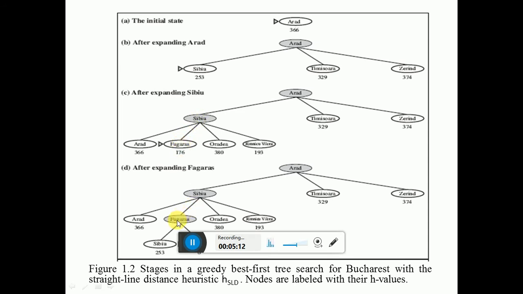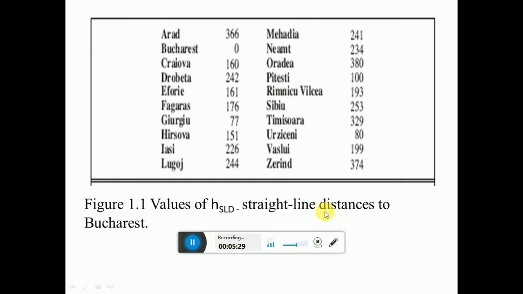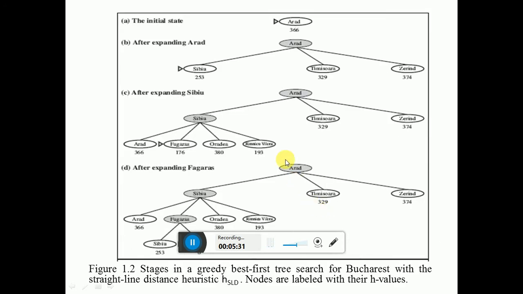And then from Fagaras, you reach the goal state Bucharest. Therefore, this is the way from Arad to Sibiu, Fagaras, and then Bucharest. This is the greedy best first search path: from Arad, then Sibiu, then Fagaras, and then Bucharest.